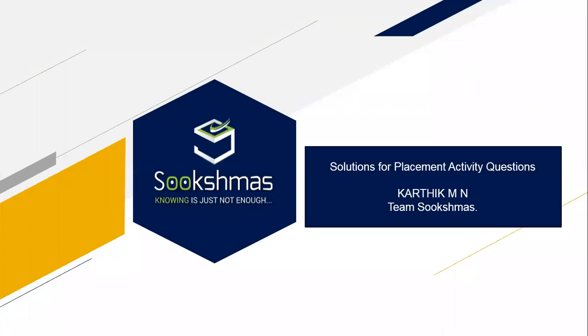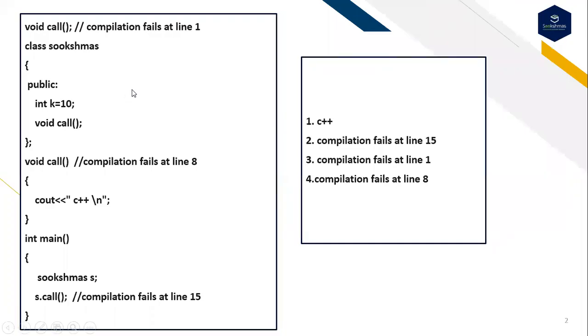Today I'm going to discuss the solution for placement activity questions. This is the first question. All questions belong to C++. Void call ends with a semicolon, class Sukshmas, public access specifier, int k is equal to 10, void call.